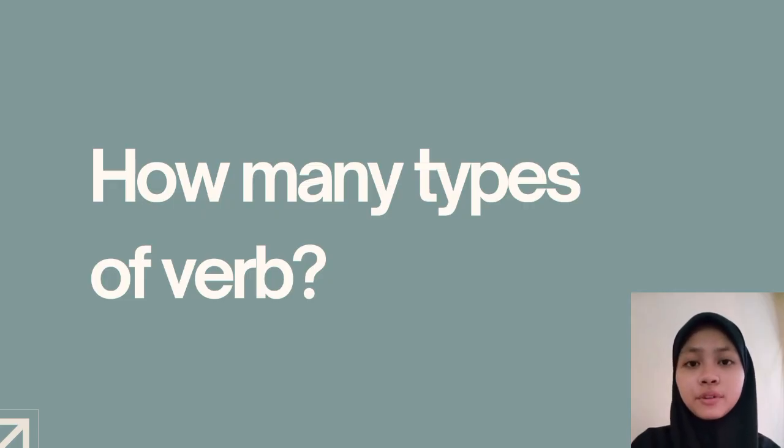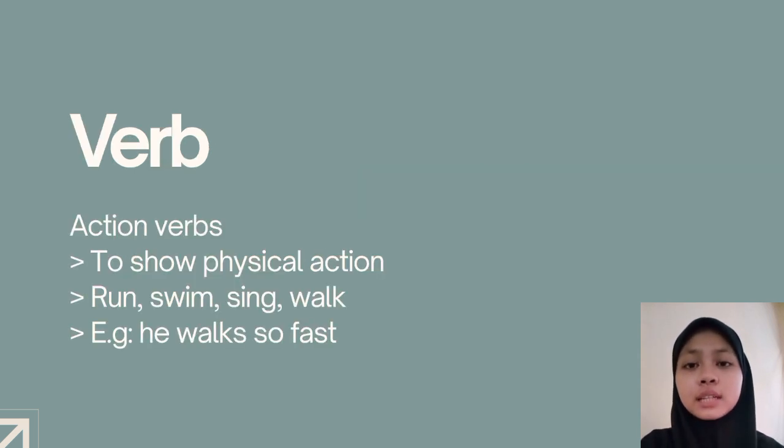Next, we will talk about verbs. So, how many types of verbs? There are three types of verbs. So, the first one is action verbs. The use of this verb is to show physical action, such as run, swim, sing, walk, etc. So, for example, if you use it in a sentence, it will be he walks so fast. So, walks here is to show physical action.